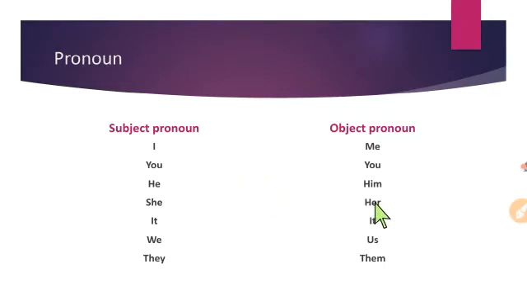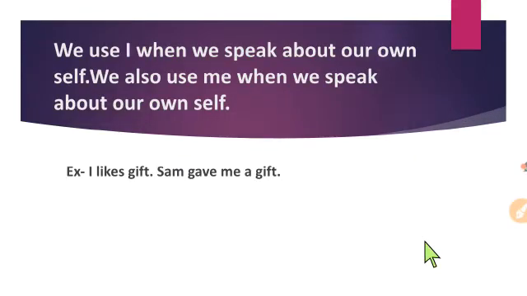We use subject pronouns and object pronouns when we talk about the same person or thing many times. Here, students, remember one thing: we always use the subject pronoun at the beginning of the sentence, and we usually use the object pronoun after the verb or preposition. Let us see some examples.